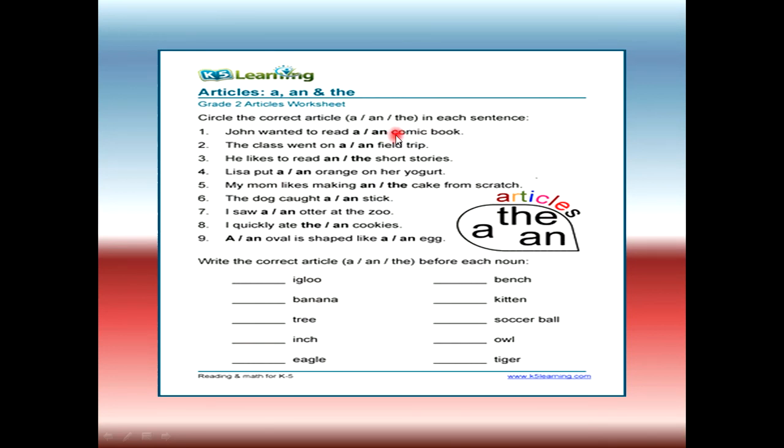Comic is C, C is a consonant, so we circle "a" over here. John wanted to read a comic book. In the same way, you have to see the very first letter of the noun, that is I, a vowel, so obviously we have to put "an" igloo over here. In the same way, you have to do all of the words by recognizing the noun and its very first letter, whether it is a consonant, a vowel, or a specific thing.